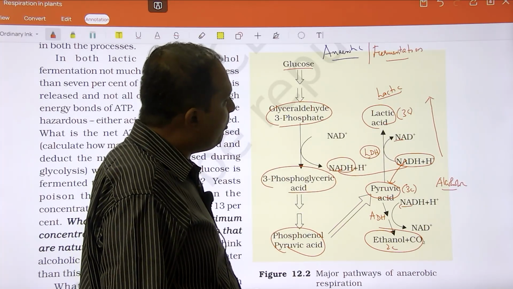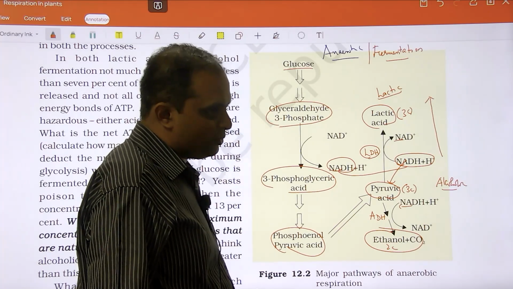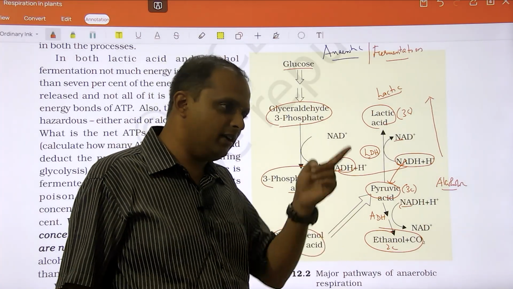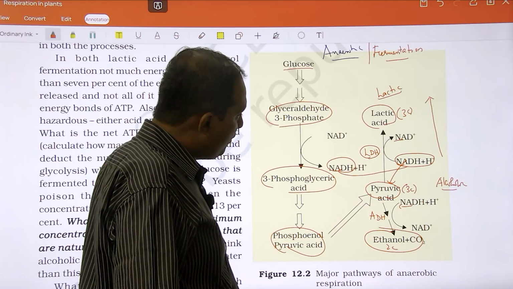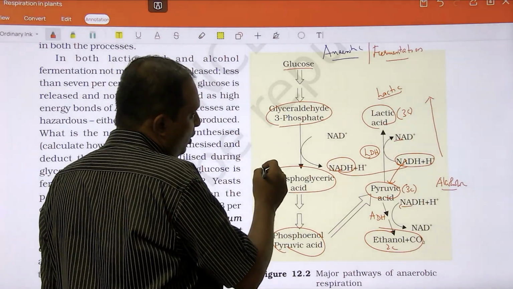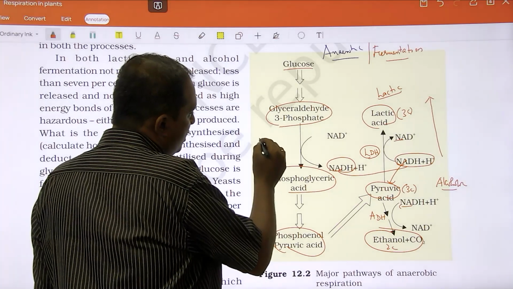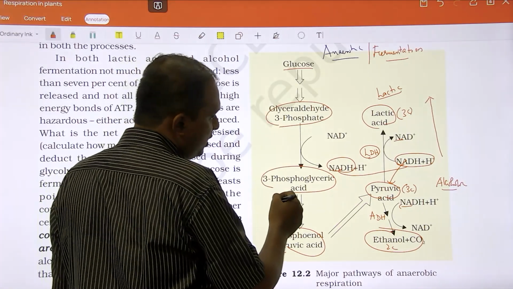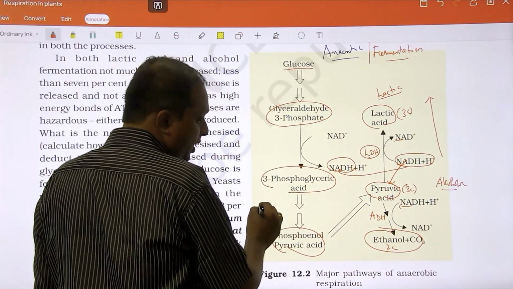What is the number of ATP produced in anaerobic respiration? In aerobic respiration, we have done the calculation, it is 38. What is the number of ATP in anaerobic respiration? Take only the glycolysis level, the SLP level.